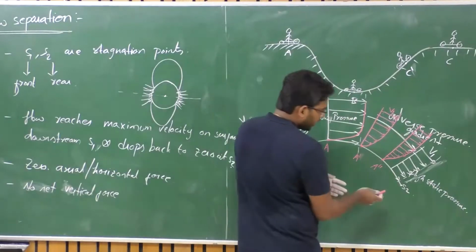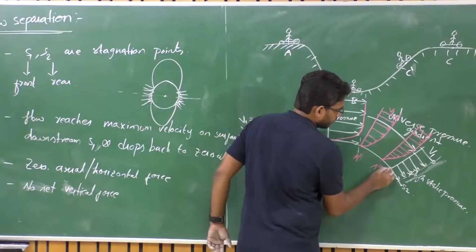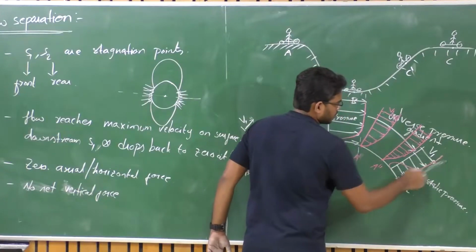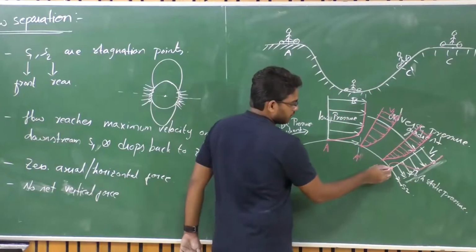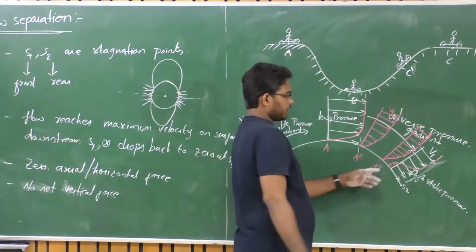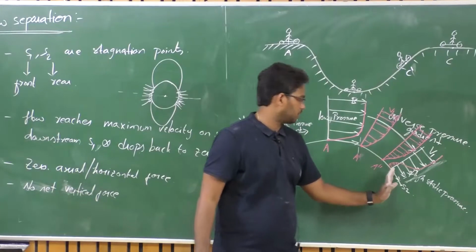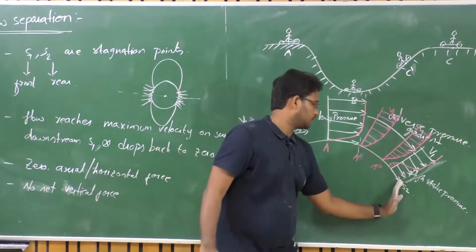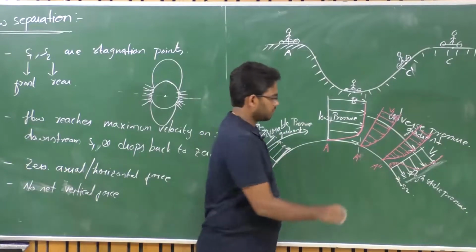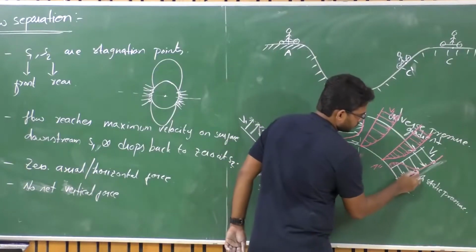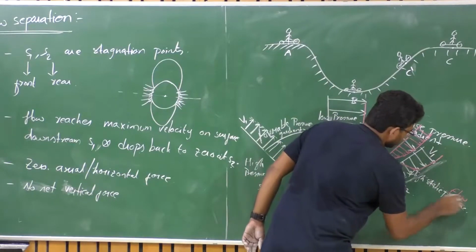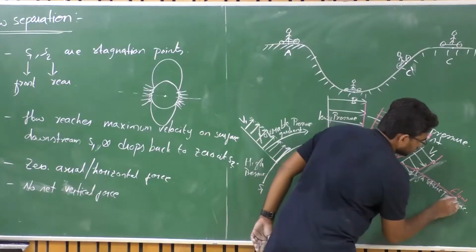Now if you move ahead, what happens here is there can be a reverse flow happening, right? Because these molecules are at rest, these fluid elements. So there will be a reverse flow from high pressure to the low pressure regime here, and then there is something called flow separation.